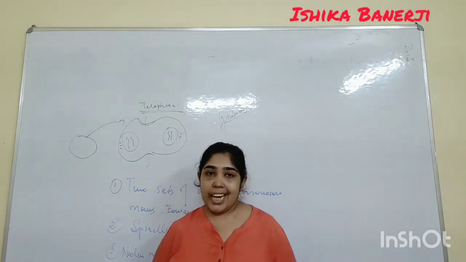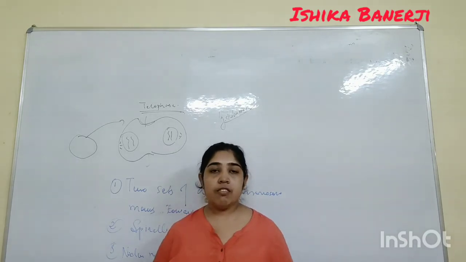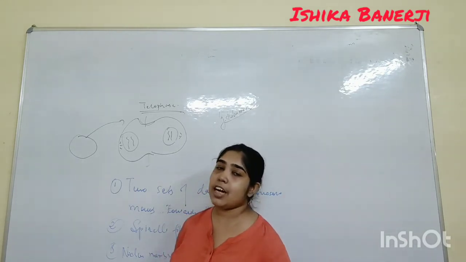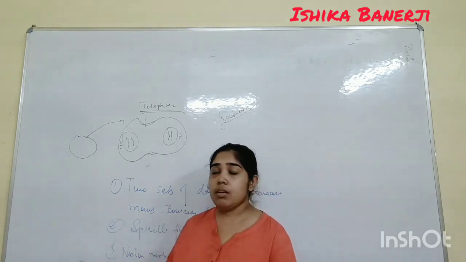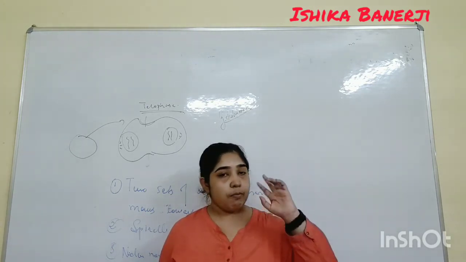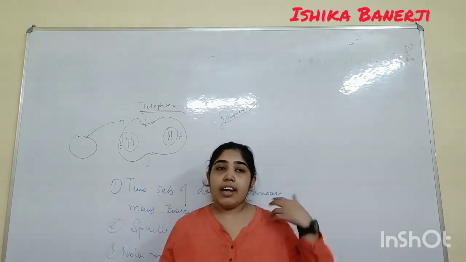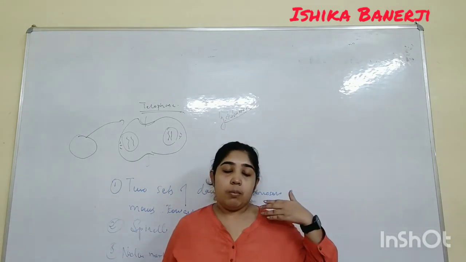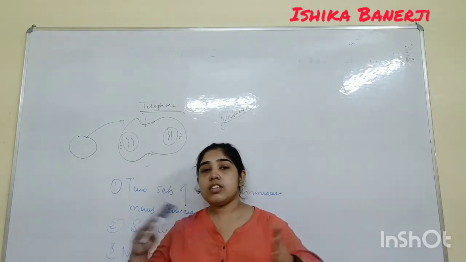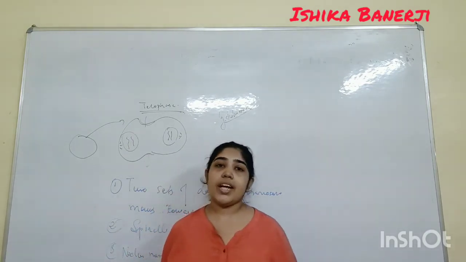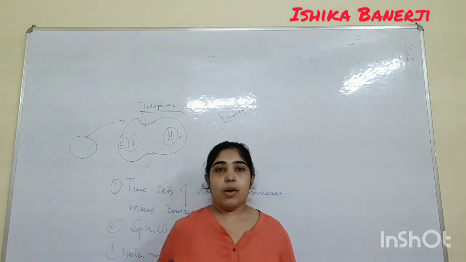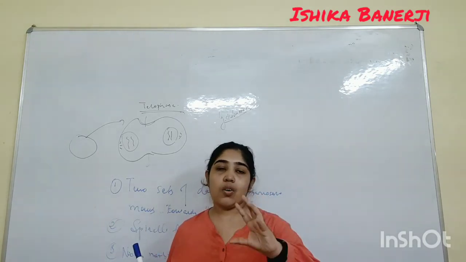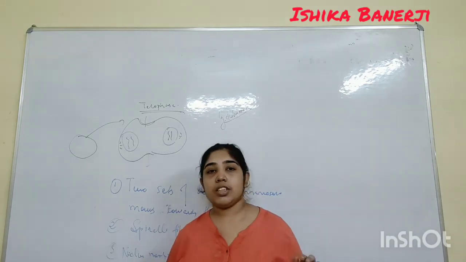See you in the next video with the next topic, in this chapter itself. Most probably I will start with meiosis. Meiosis will take two parts, because we will have prophase 1, prophase 2, anaphase 1, anaphase 2, metaphase 1, metaphase 2. All those separate phases are there, 1 and 2. So I think it will take two videos. If you do not understand this one, please tell me, or in the next video I will try to explain all four in a short way. That also can be a part.